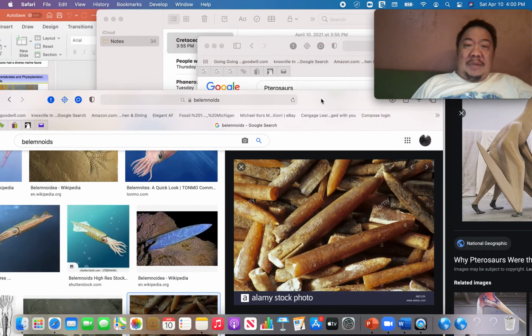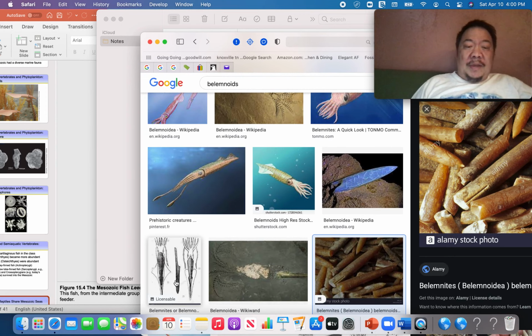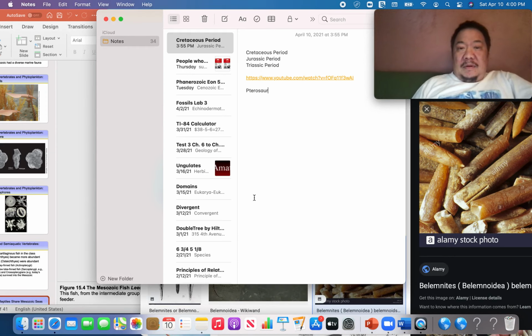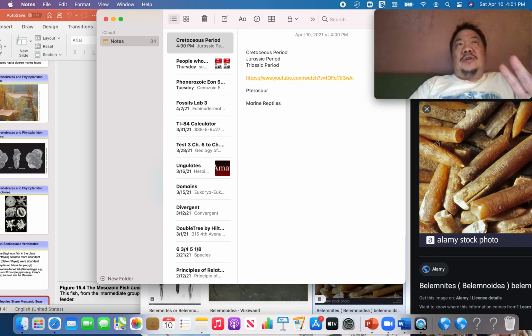So now that we've established what pterosaurs are, let's talk for a moment about marine reptiles. Marine reptiles. There's a whole bunch of different ones. First thing I'll tell you is that marine reptiles obviously live in the ocean. That's why I call them marine. They're not dinosaurs. They're reptiles. Reptiles are cold-blooded organisms, whereas dinosaurs, as we're gonna talk about later, were probably warm-blooded.